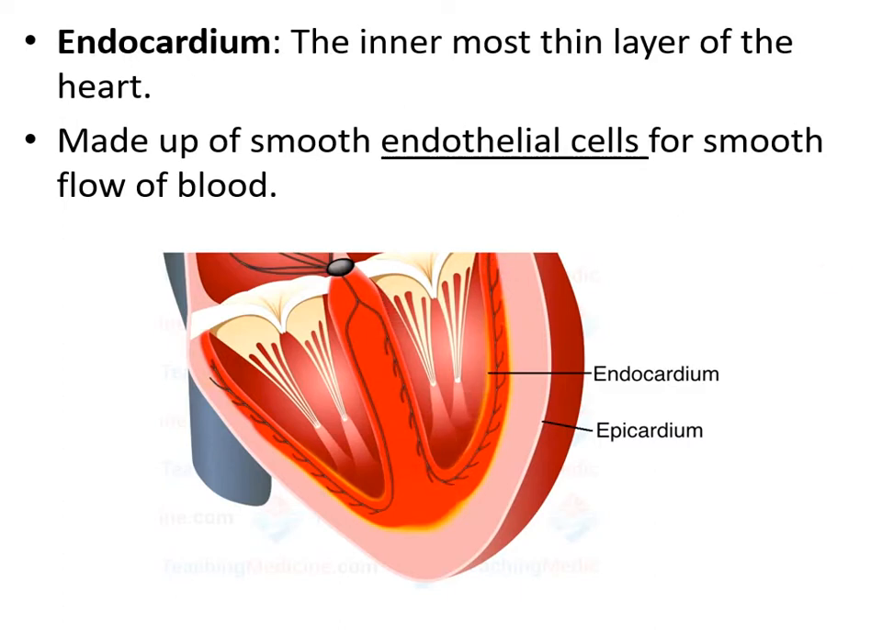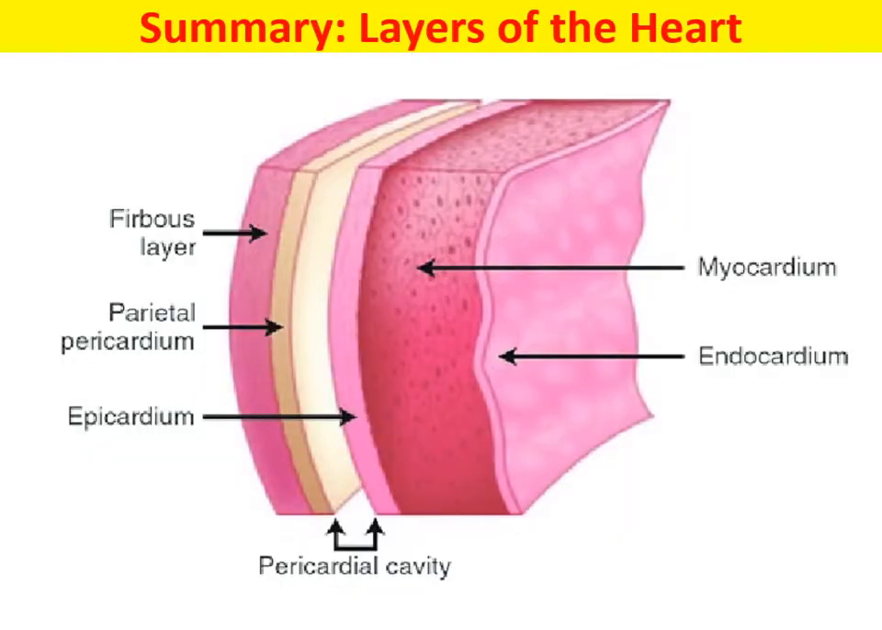So if you look at the summary, the heart layers: the outer layer is known as the pericardium, the outermost layer which protects the heart. Then we have the epicardium, the central layer, that's the myocardium, and the innermost layer, that is the endocardium.